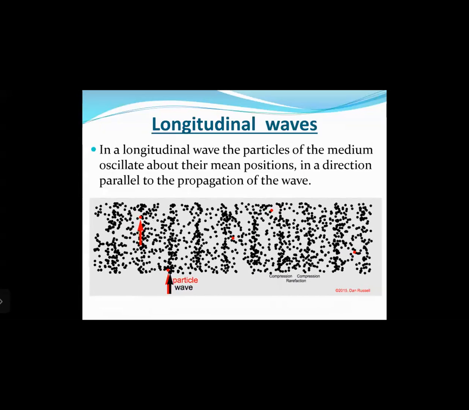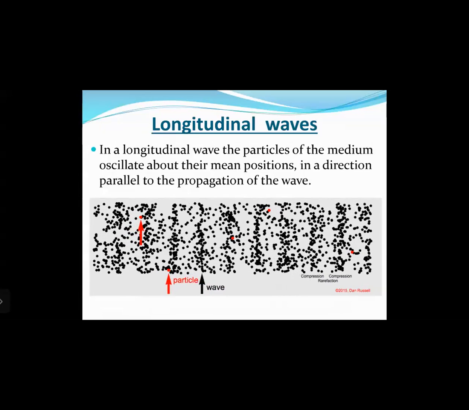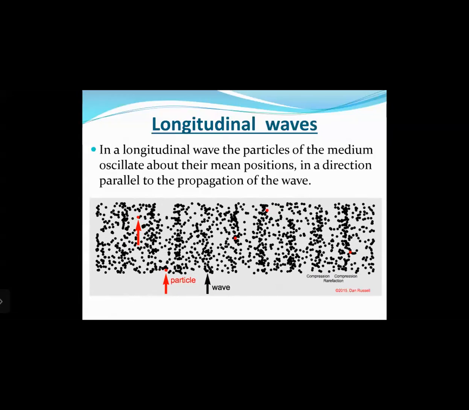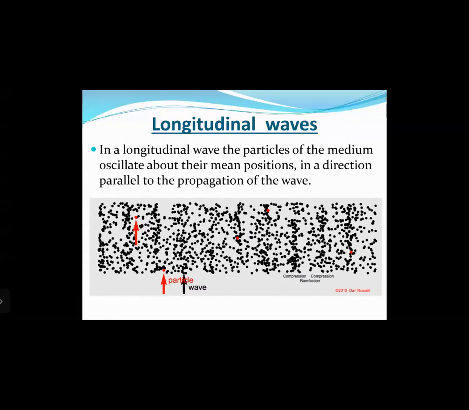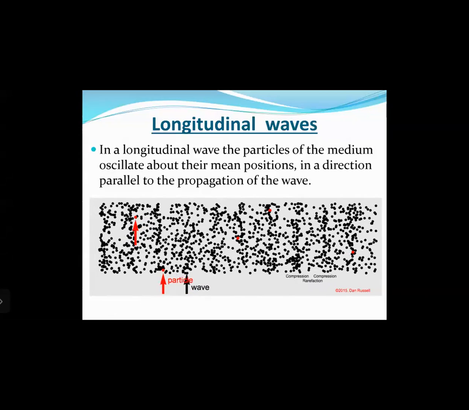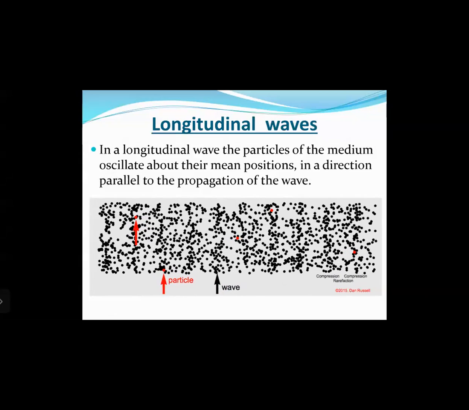In this case, you can see the particles are vibrating from left to right, right? That means the particles are oscillating about their mean positions from left to right. And if you look at the direction of the wave, it moves from the left hand side to the right hand side of the screen, right? So you can see the direction of vibration, that is the direction of oscillation, and the direction of motion of the wave, they both are parallel to each other, right? Such a kind of wave is called a longitudinal wave.